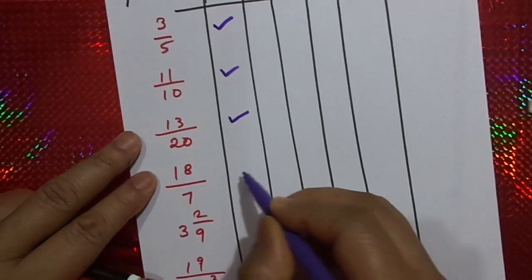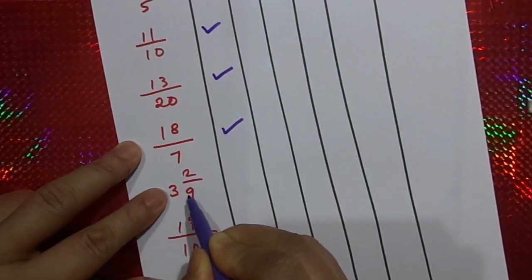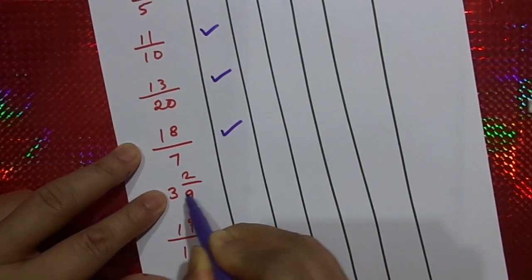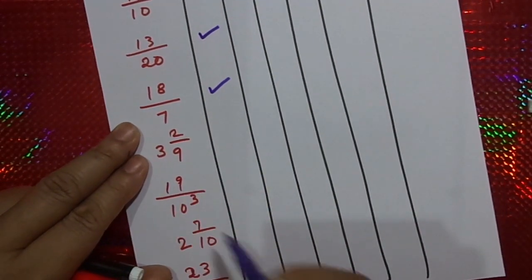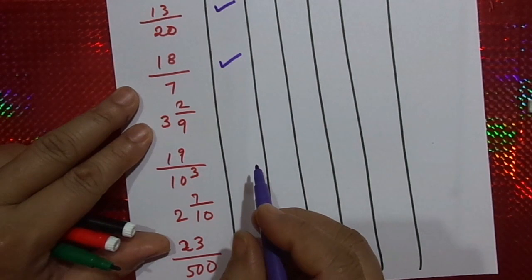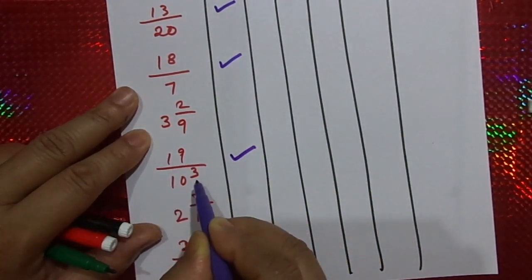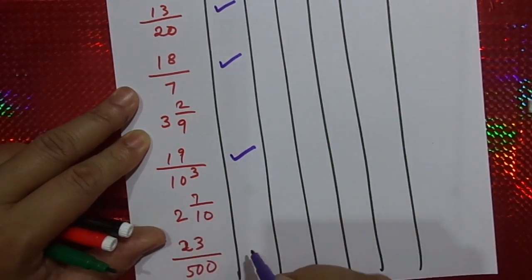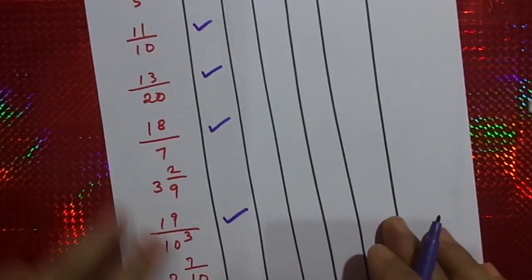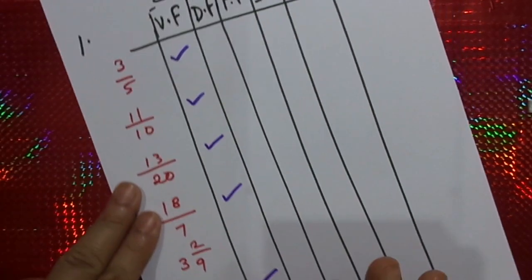Vulgar fraction. 3, 2 by 9 I find is not a vulgar fraction. 19 by 10 to the power 3, this is also a vulgar fraction because this is 19 by 1000. 2, 7 by 10 is a mixed number, while this is a vulgar fraction. So a vulgar fraction should be in the form of A by B. Try to understand the concept.